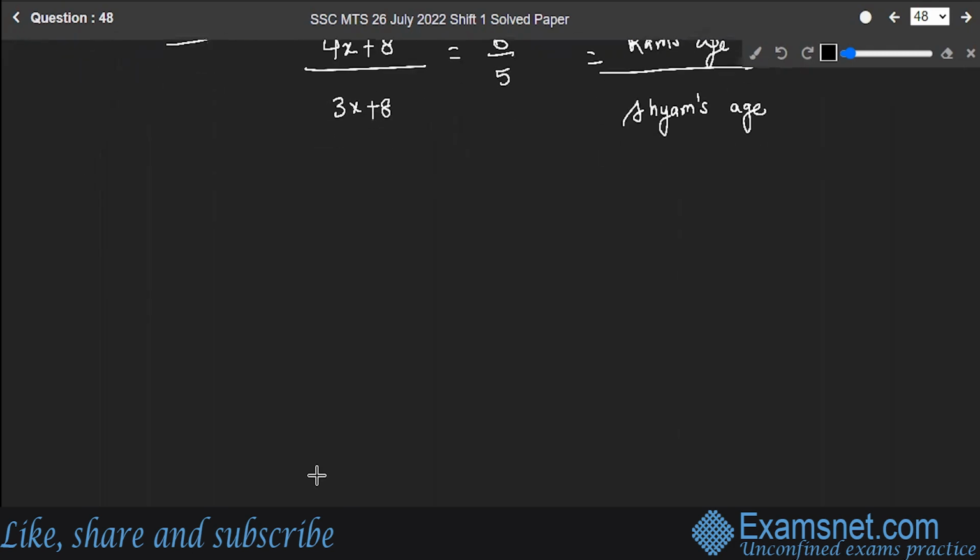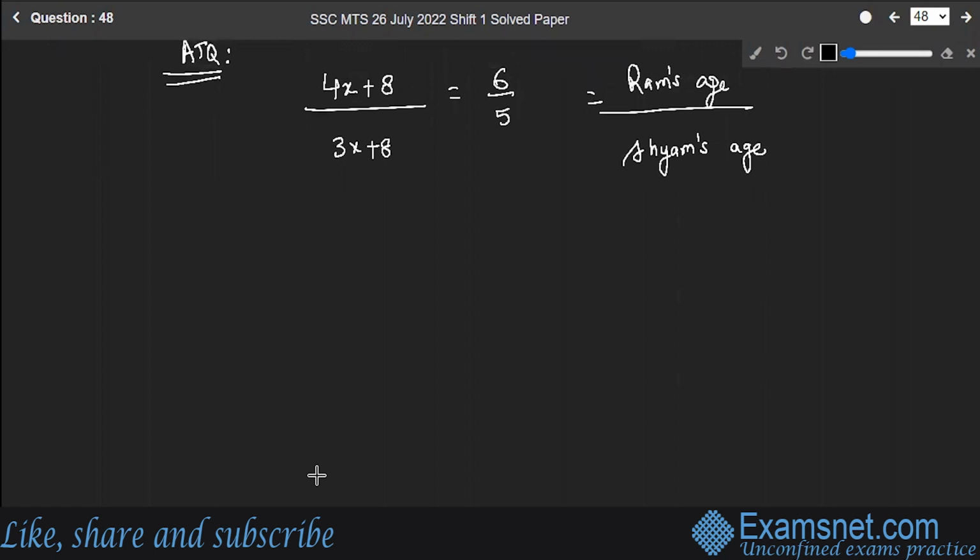Let's do the solution now. You just have to do the cross multiplication to solve it. So 20x plus 40 is equal to 18x plus 48, which will give you, sorry, x is missing over here, and you will have 2x is equal to 8, which gives you x is equal to 4.